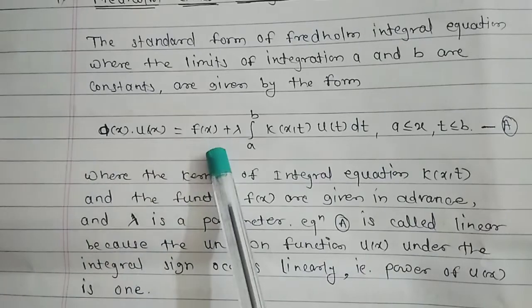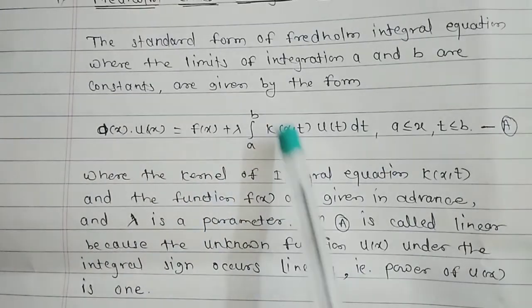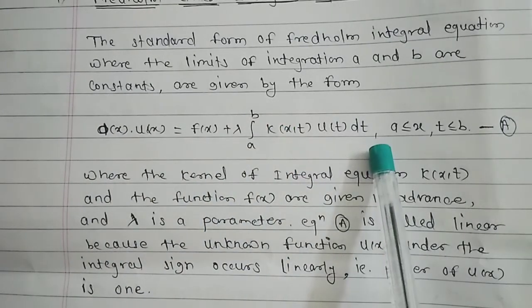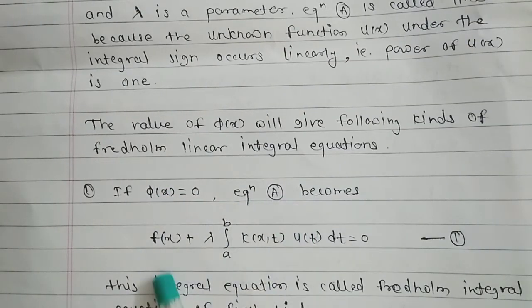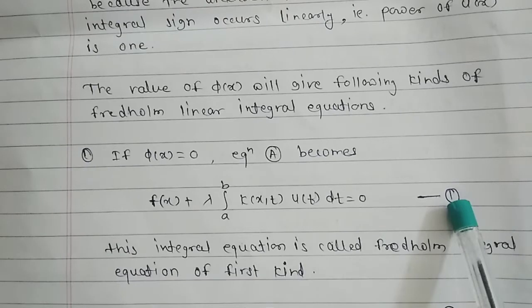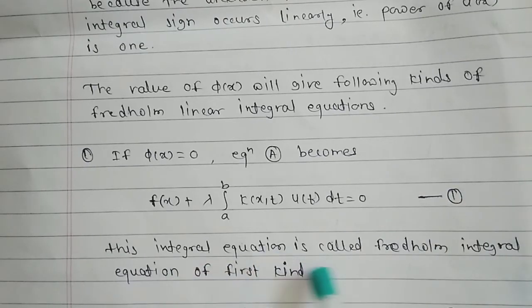Therefore we get f of x plus lambda integral a to b k of x, t, u of t dt equal to 0. Suppose this is equation first. This integral equation is called a Fredholm integral equation of the first kind.